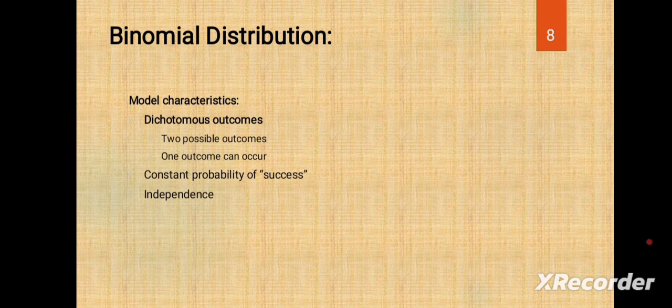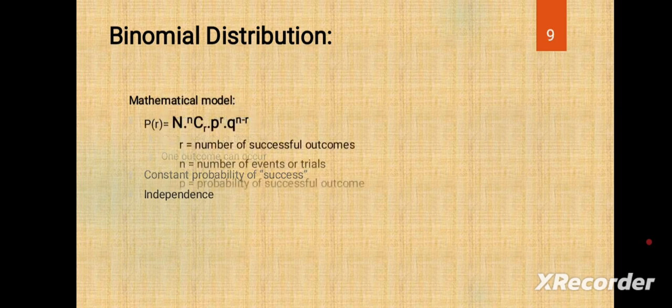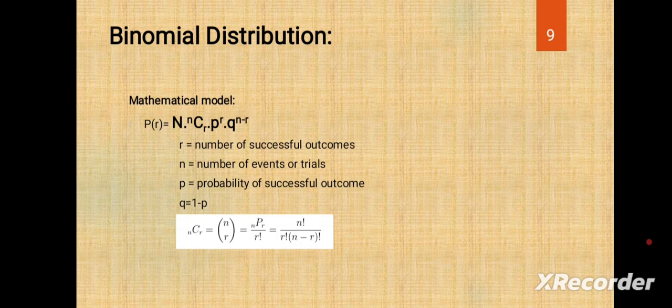Constant probability of success. The trials are independent. That means any event is not dominated by, or dependent on, another event. So, the binomial distribution mathematical model.